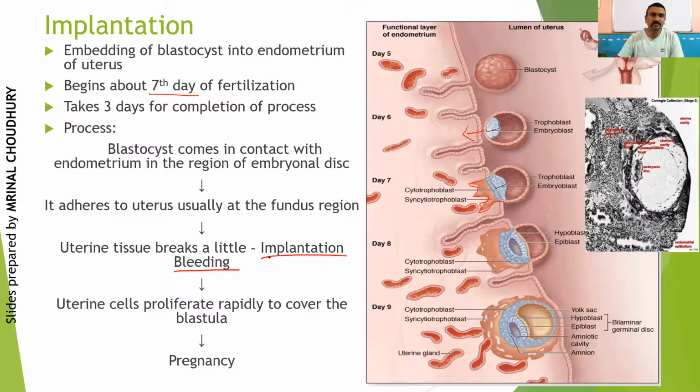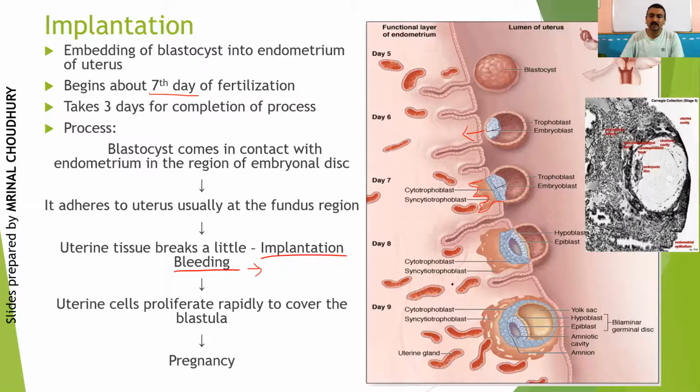This could be a visible symptom for a layman to understand that implantation has happened, and from that time onwards you can consider the female as pregnant. But remember, it is not very significant, it may or may not be visible, fine. So implantation bleeding may sometimes be observable, sometimes may not be observable.